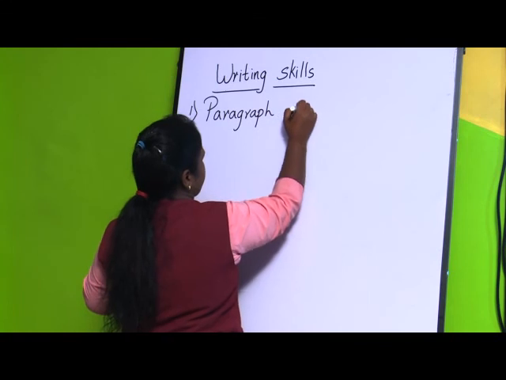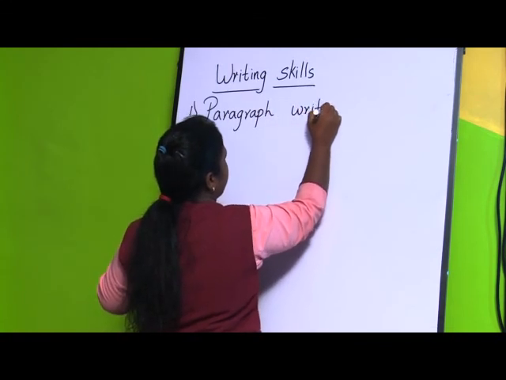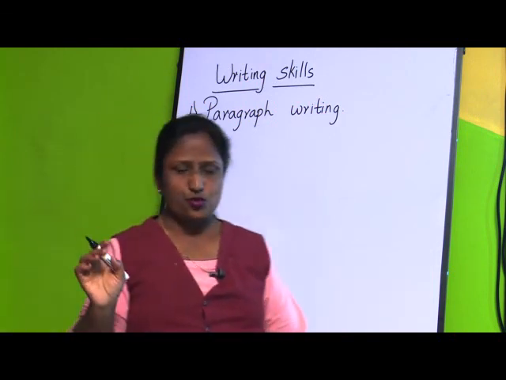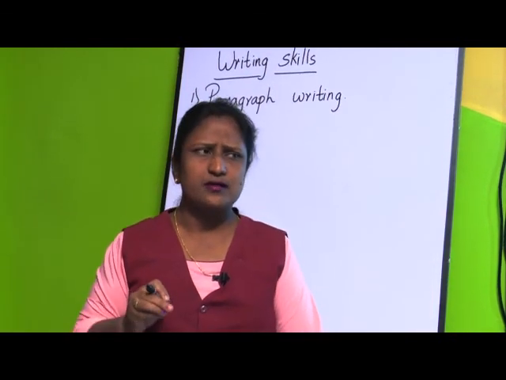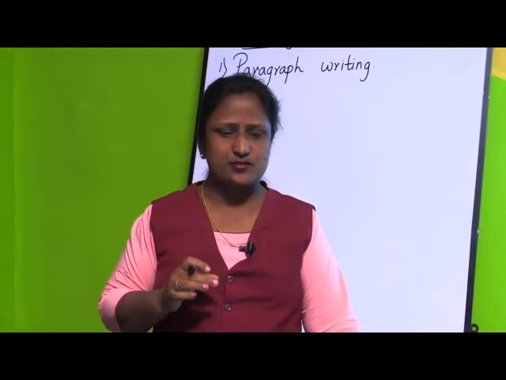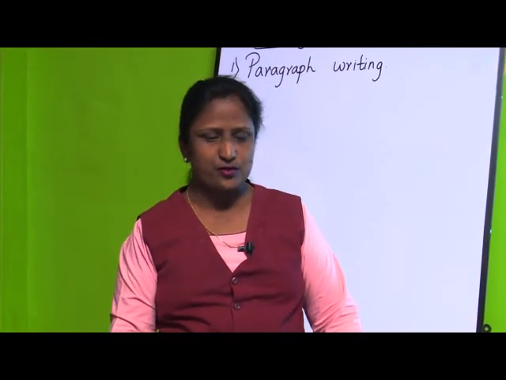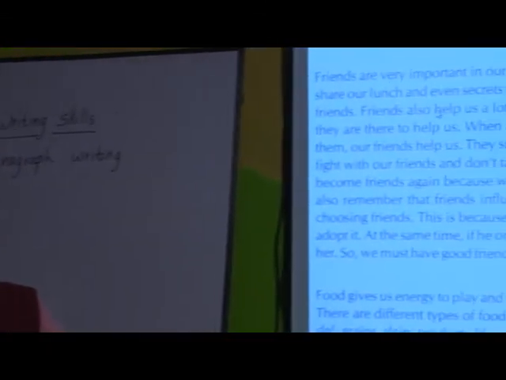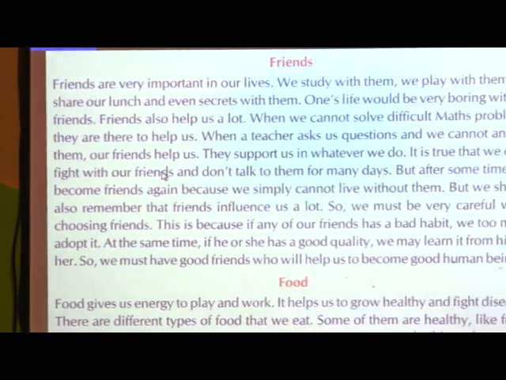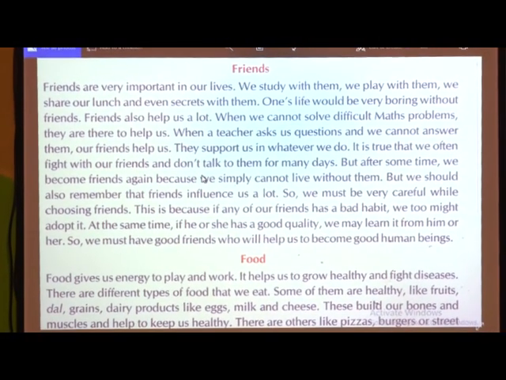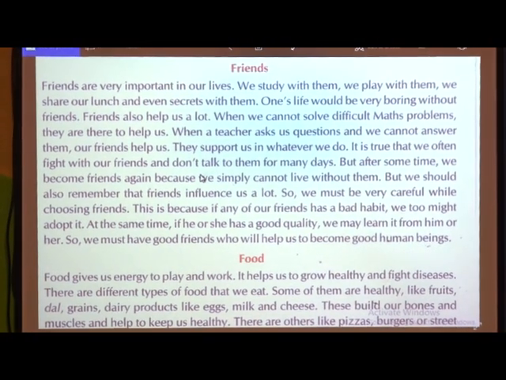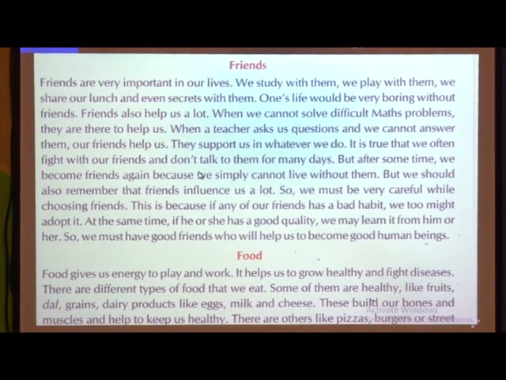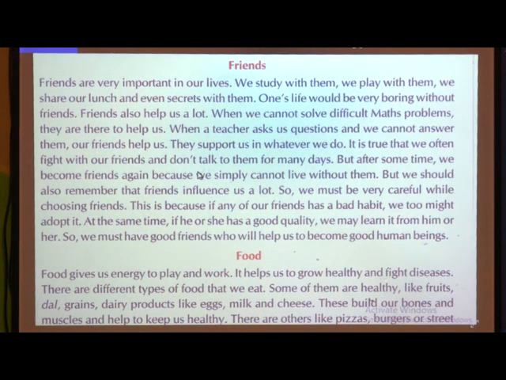Children, paragraph writing is related to only one topic, and on this topic you are supposed to write at least 10 to 15 sentences, not more than that. You can see on the screen, at least 10 to 12 sentences are written. So, no need to write many paragraphs or many sentences. Paragraph means one single paragraph on one single topic.